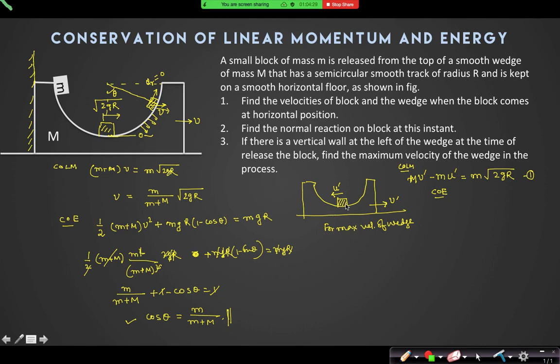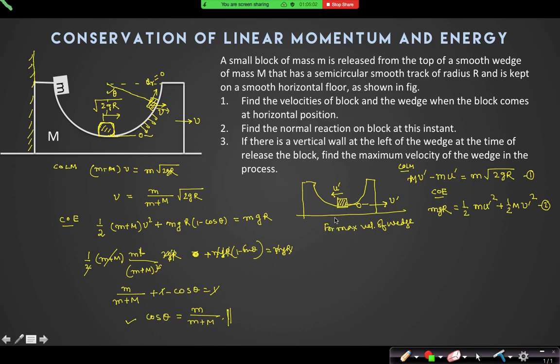If I assume this to be zero potential energy, is it the initial situation when it is coming here? Yes, sir. The kinetic energy is mgr only. And the final kinetic energy is half m u prime square plus half capital M v prime square. But now it comes from this side. What is the final position? The final position is this one.